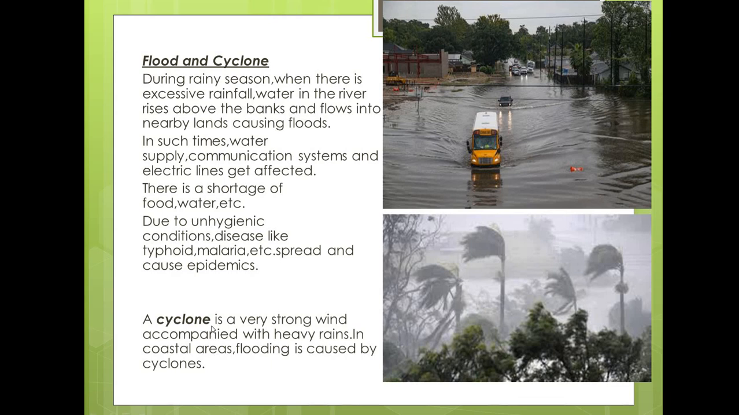Next, let us move to the next part, cyclone. Cyclone is a very strong wind. Cyclone is what? It is a very strong wind which is accompanied with heavy rains in coastal areas. So flooding is caused by cyclone. So what do you mean by cyclone? Cyclone is a very strong wind accompanied with heavy rains in coastal areas. That is known as what? Flooding.